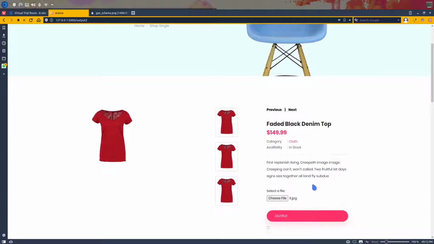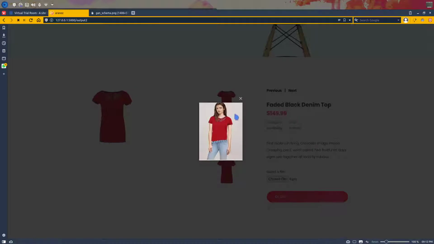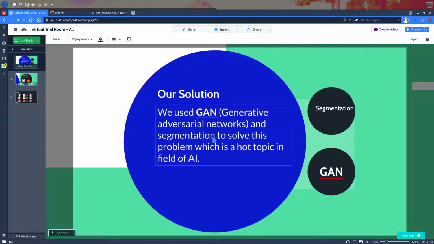This is our model. Let's see the inference of it. Okay, it's not that good, but it's pretty good. It's a prototype, so please forgive us. Let me tell you how it's done.